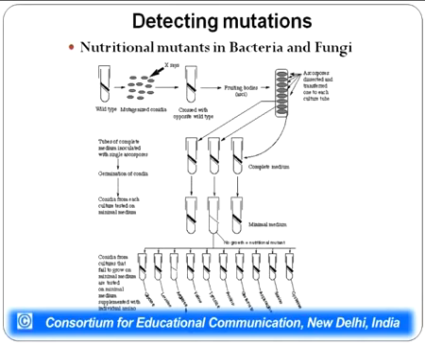Now, how do we detect mutations? Mutations can be detected in bacteria and fungi through the use of a technique known as detection of nutritional mutants. Many fungi and bacteria have a mutation in genes which code for essential enzymes or essential amino acids. These can be detected by various culture techniques, and Beadle and Tatum used this particular detection technique to frame their one gene one enzyme hypothesis.